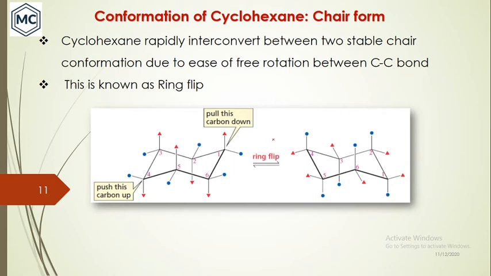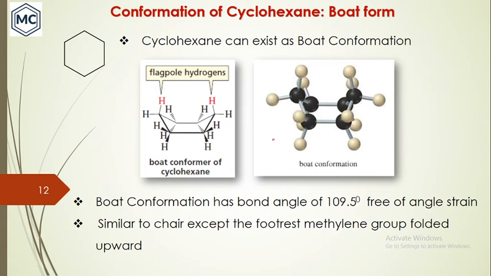So these are the chair conformations. I have two rapidly interconvertible structures. And the next one, a conformation of cyclohexane, another second conformation, is called the boat conformation. So what is the difference in the boat? Structurally, it is exactly like a boat. You can see the shape, this is the boat. How does this boat conformation form?